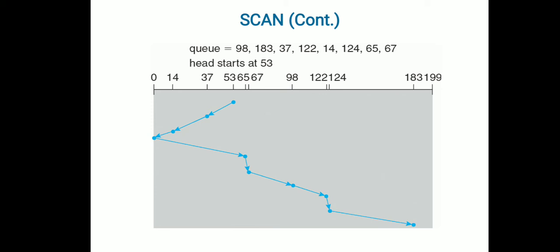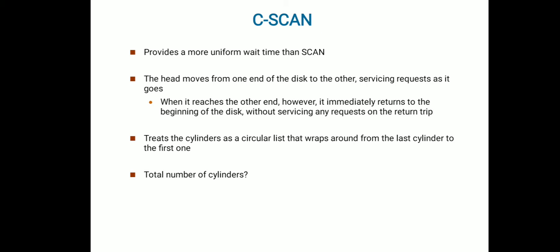This is one of the drawbacks here. To overcome this drawback, we have the next algorithm, that is C-SCAN. What it does is, instead of moving to a complete end, it will see on the way what requests are there, and those requests will be satisfied. This is to provide a more uniform wait time than SCAN. The head moves from one end of the disk to another, and it serves the requests as it goes.